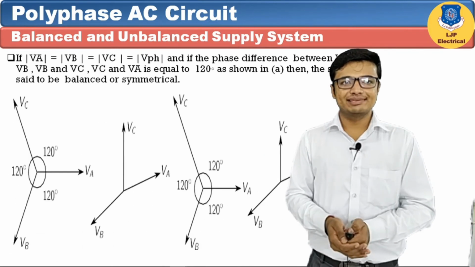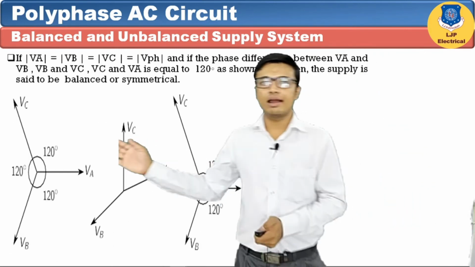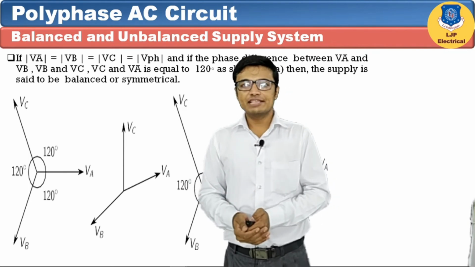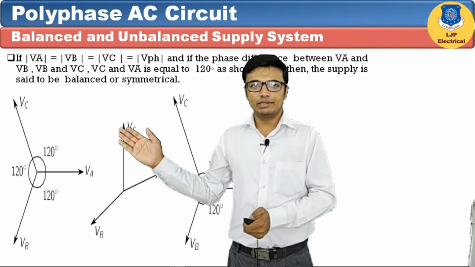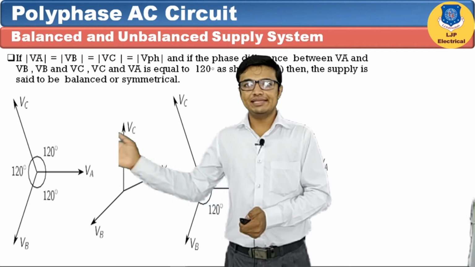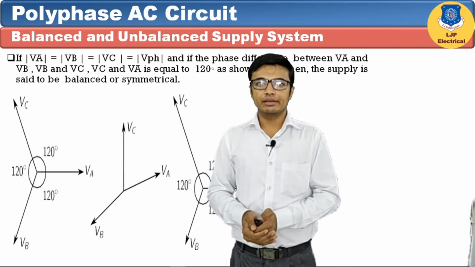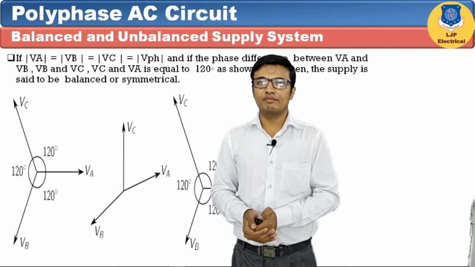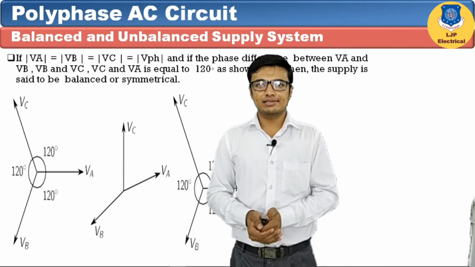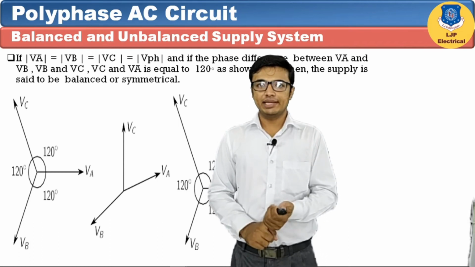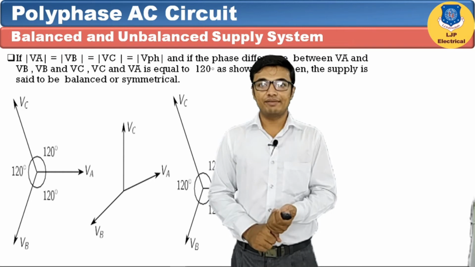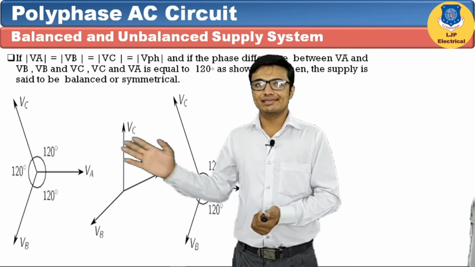Let's first define balanced system. This first diagram is a balanced system. As per this diagram, the three voltages VA, VB and VC have equal magnitude, and each of them has a phasor difference of 120 degrees. So in a three-phase system, if the value of phase voltage as well as the phasor difference remain equal, it is called a balanced system.